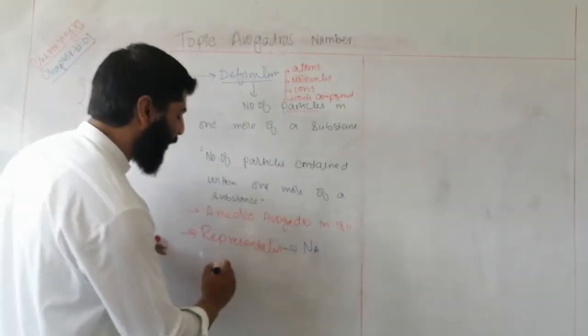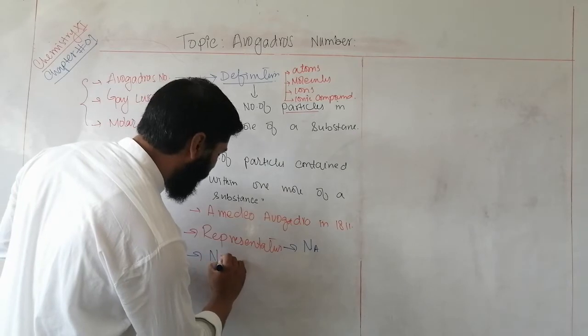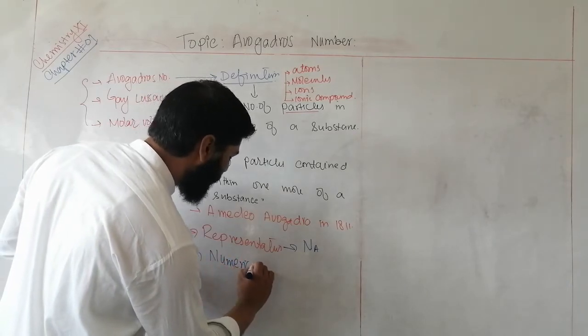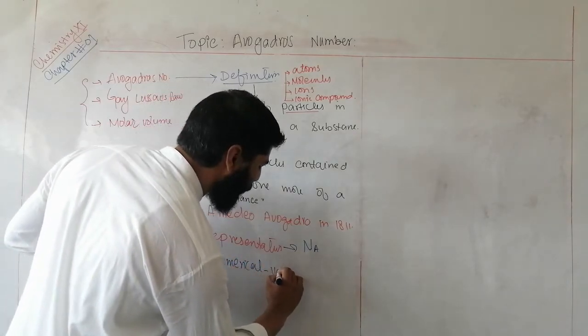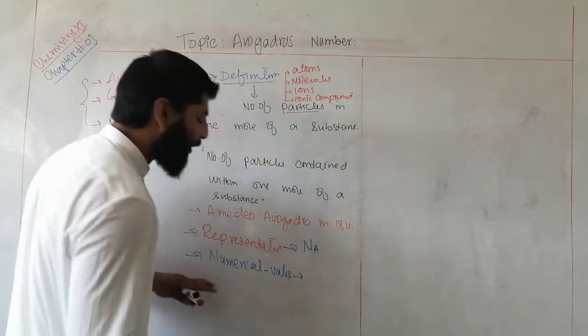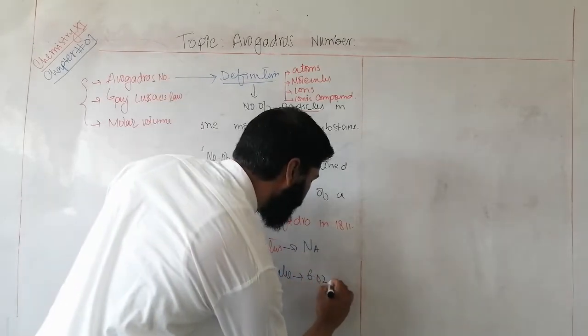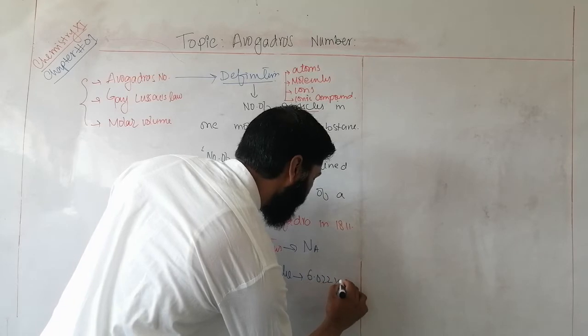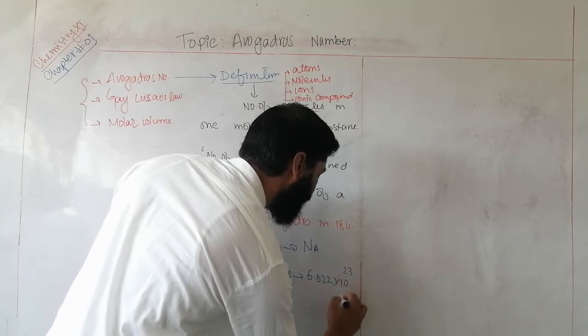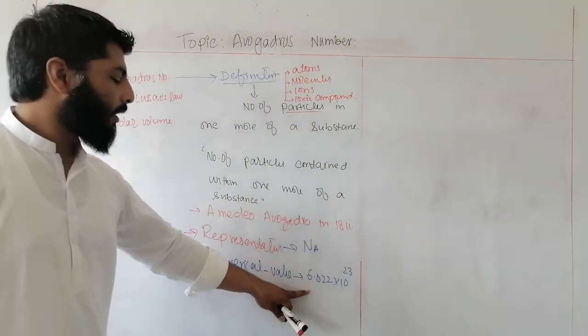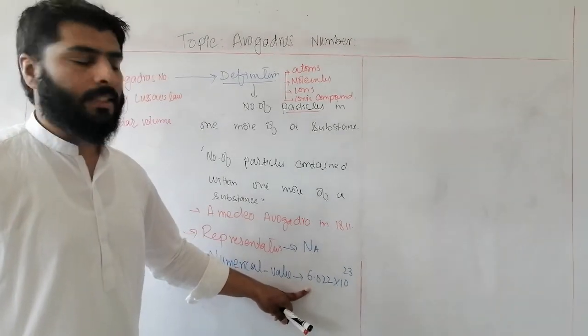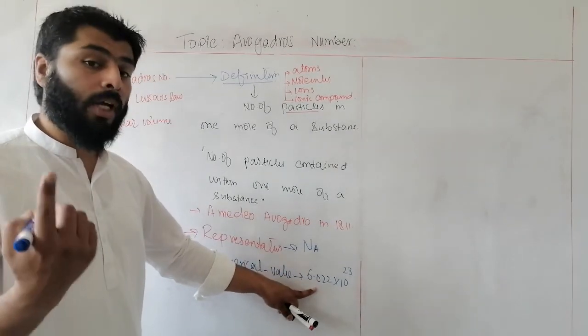It has a numerical value. Avogadro's number has a numerical value and it is 6.022 into 10 raised to the power 23 particles per mole, means the number of particles in 1 mole.